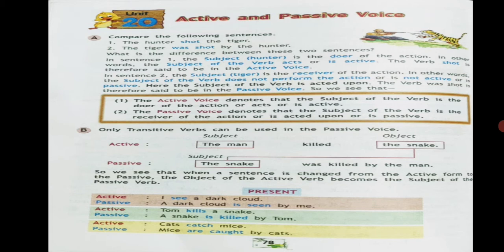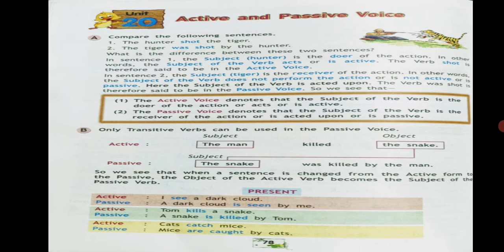So we see that when a sentence is changed from active form to passive, the object of the active verb becomes the subject of the passive verb. See here, object becomes subject. The snake in the active voice is object, the snake in the passive voice is subject.